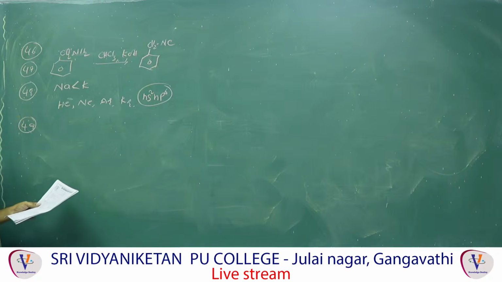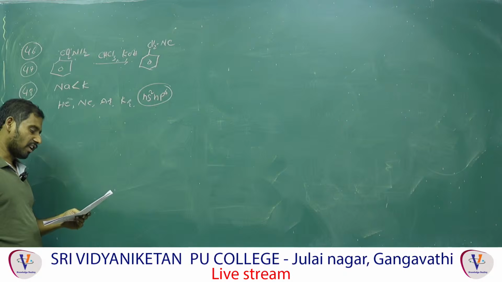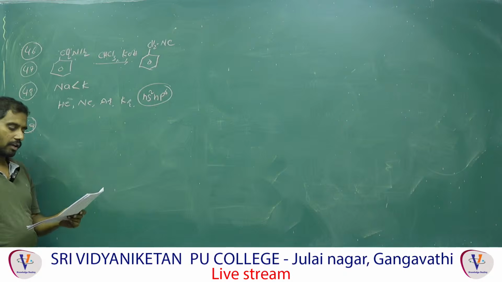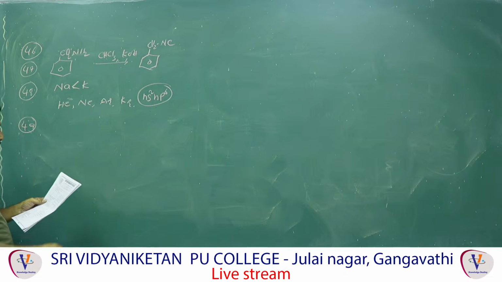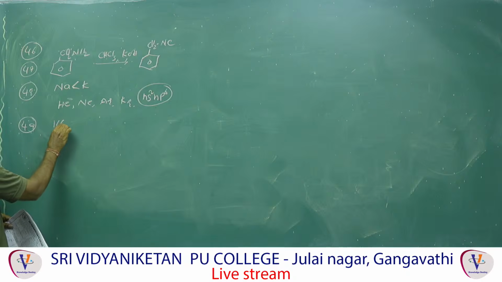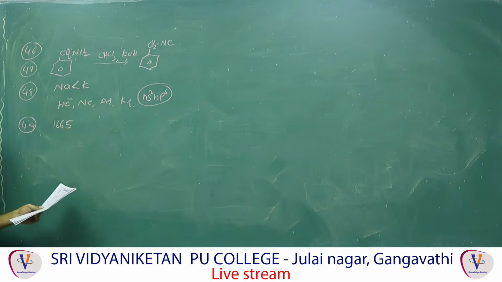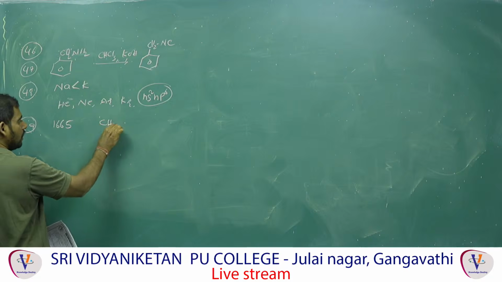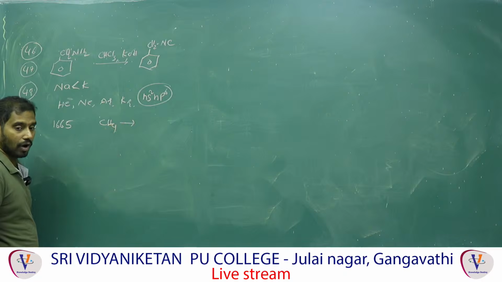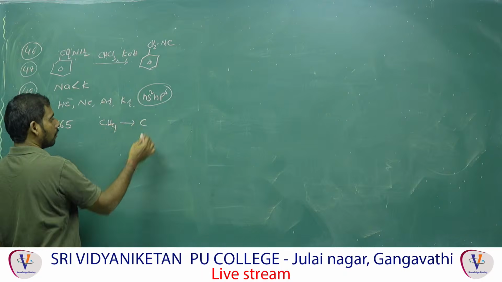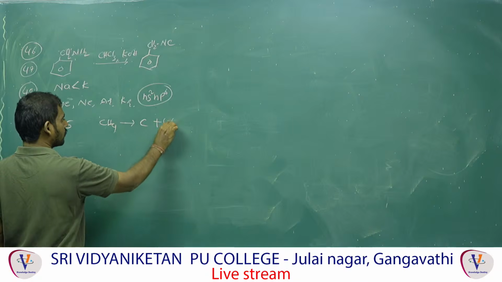Next one is 49. The enthalpy of atomization of methane is given as 1665 kilojoule. Yes, correct. Enthalpy of atomization means the molecule is converted into atoms, that means carbon plus 4 hydrogens.